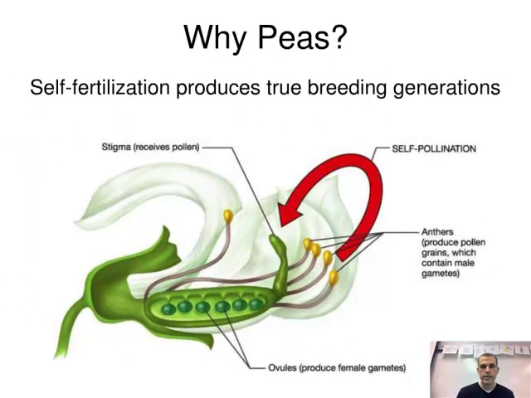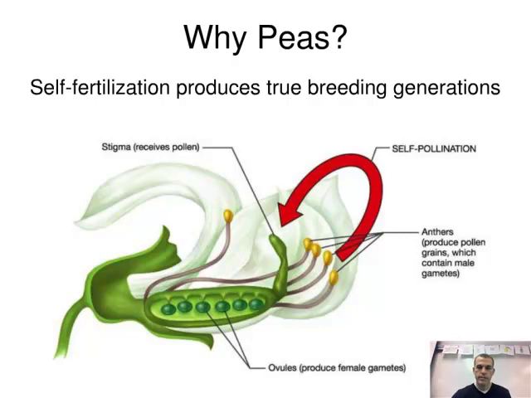The first reason is that it's a self-fertilizing plant, which means it has the ability to reproduce by itself. As you can see in this diagram, it has its male and female parts. This made it a lot easier for Mendel to work with because he could control it.